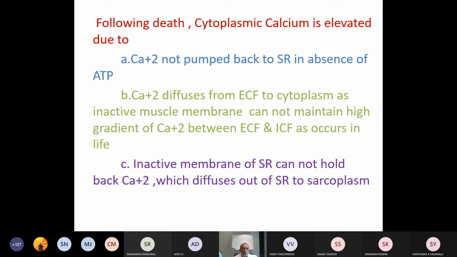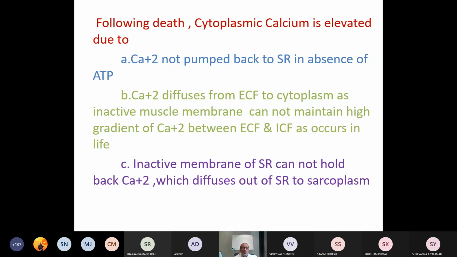Two, calcium diffuses from extracellular fluid to the cytoplasm, as the inactive muscle membrane cannot maintain the gradient of calcium between ECF and ICF as occurs in life.